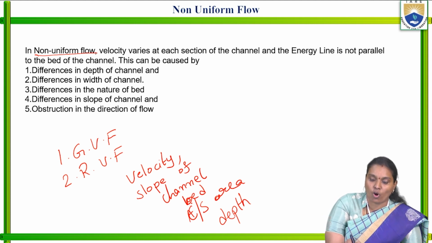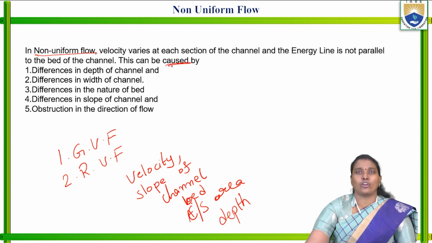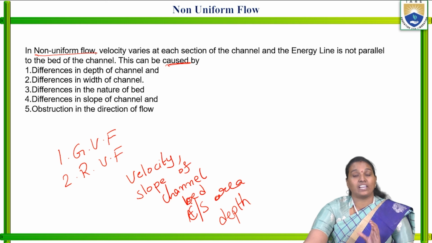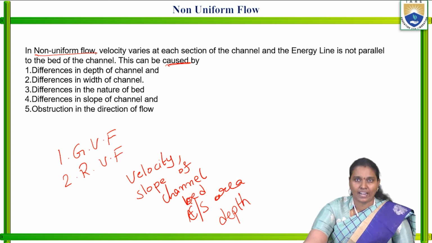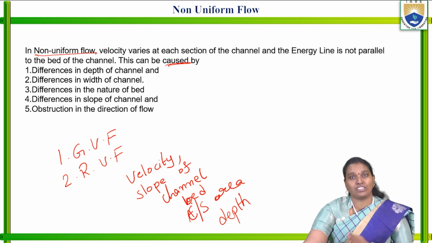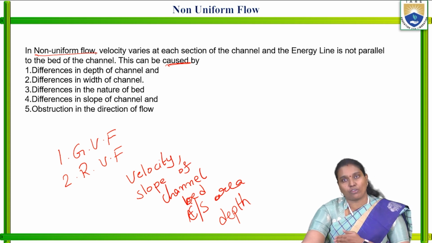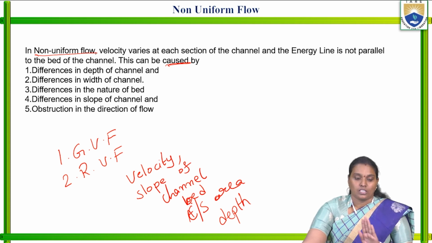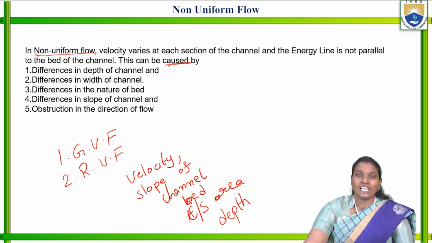What are the causes for non-uniform flow? Differences in depth of the channel, differences in the width of the channel, differences in the nature of the bed, differences in the slope of the channel, and any kind of obstructions in the direction of the flow. So these are the causes for getting non-uniform flow in channels.